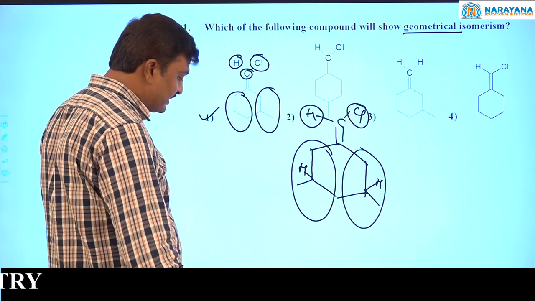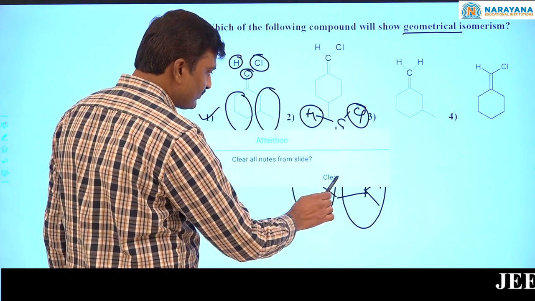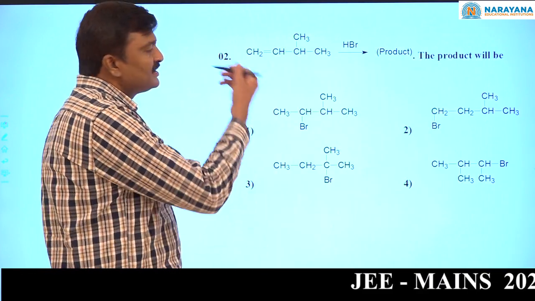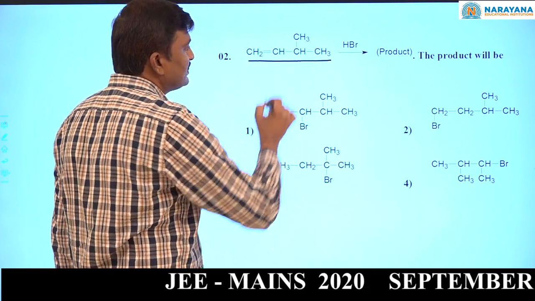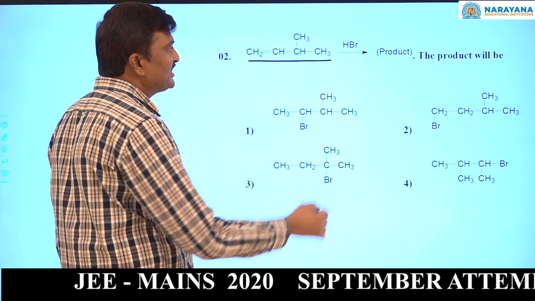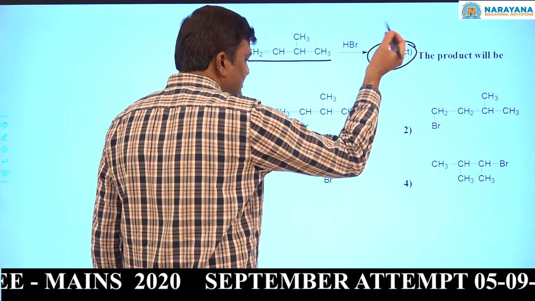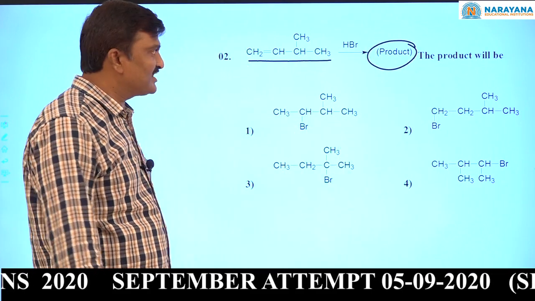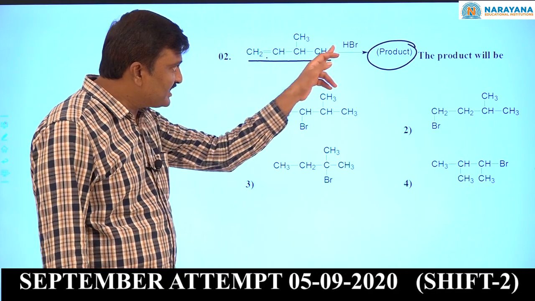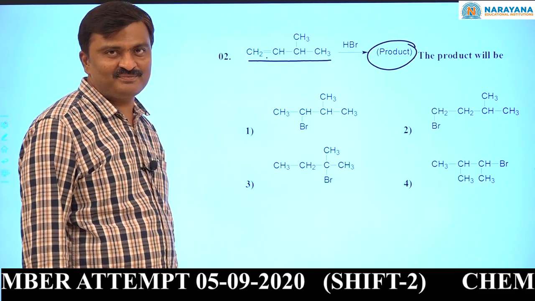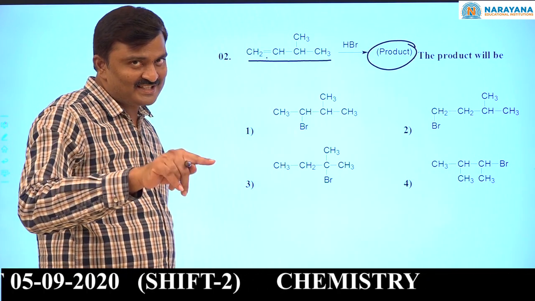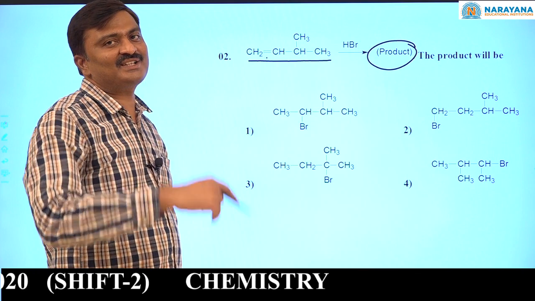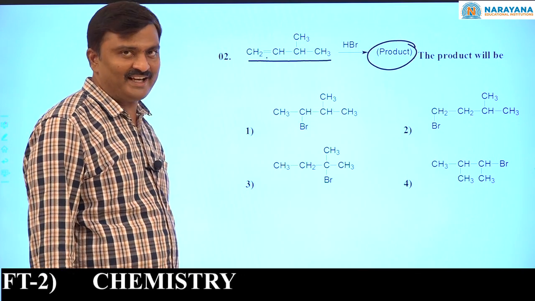Now, come to the next question. Second question is this one. To this compound, HBr is added. What is the product? They want the major product. See, alkenes, addition of HBr. It is an electrophilic addition. First H plus electrophile, after that Br minus nucleophile will be added.